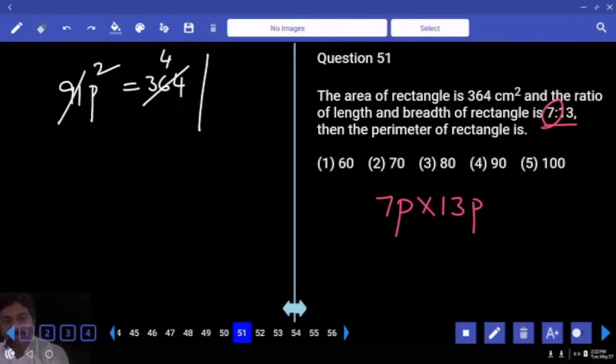Correct? You know that p is equal to 2 and the question is to identify perimeter of the rectangle. 2 times of L plus B. What is L plus B? L plus B, 20 parts. 2 times 20 is 40 parts. 40 parts value we have to find out. Answer 80.